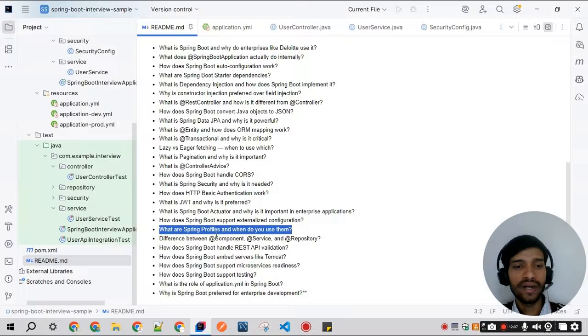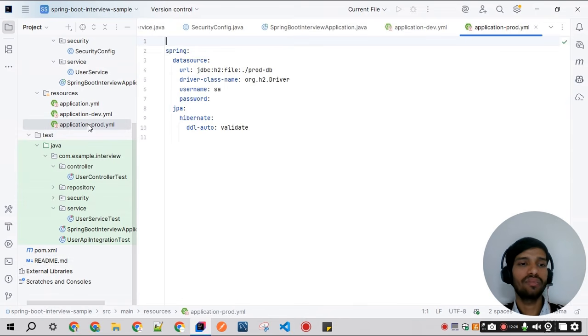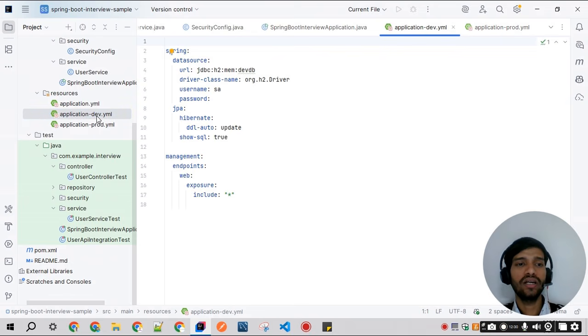Next question is what are Spring profiles and when do you use them? As you know, we are using different environments to run the code: the dev environment, the QA environment, and the prod environment. If we are testing our code locally, we cannot run the application.prod.properties file. At that time we can run the application.dev.yml file.